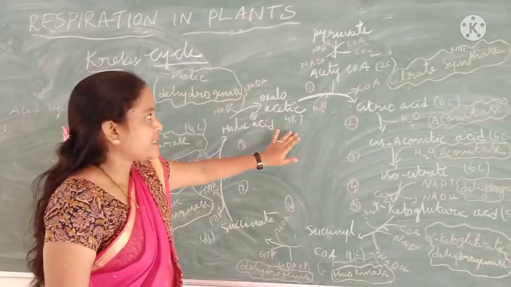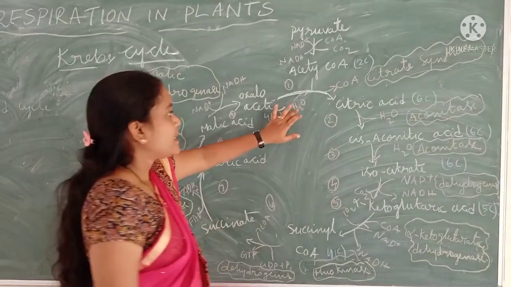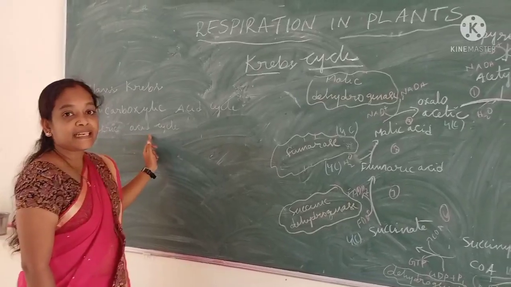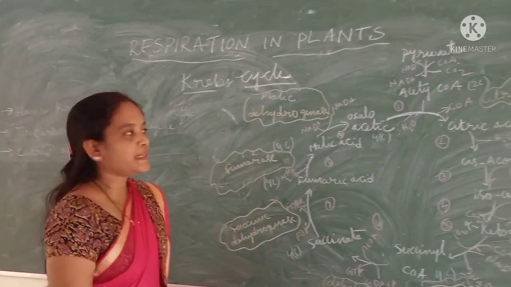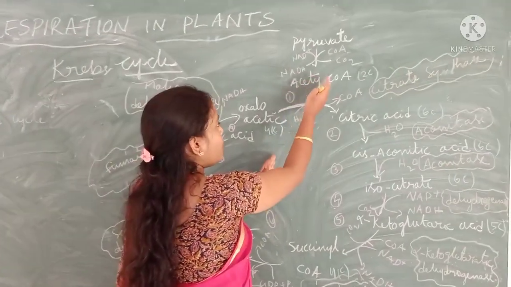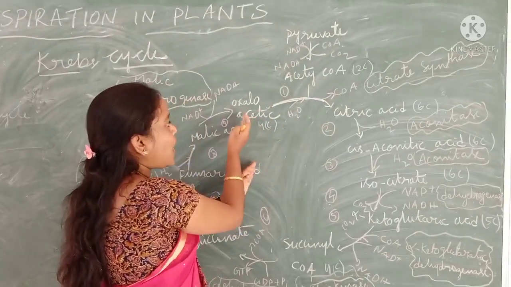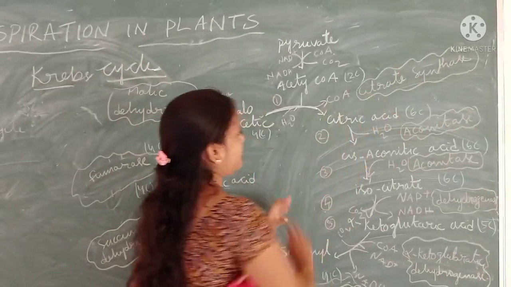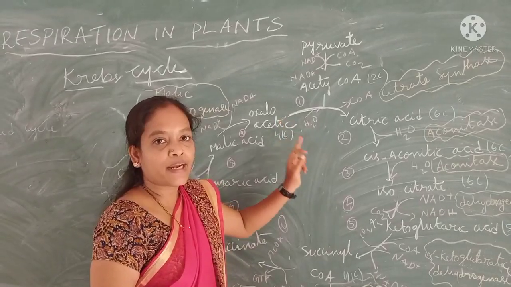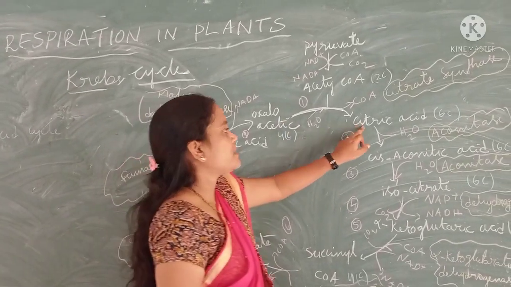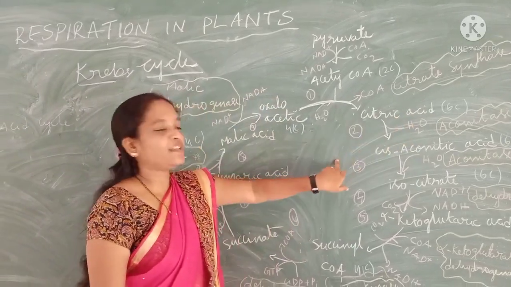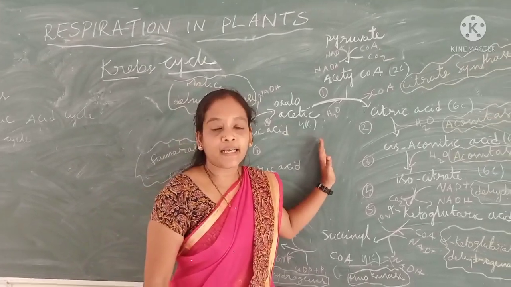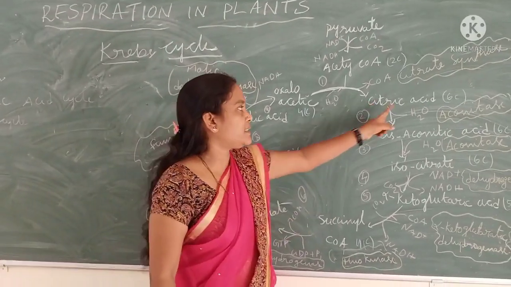Next, this is also called the citric acid cycle. Why do we call it the citric acid cycle? See here, acetyl-CoA combines with oxaloacetic acid and forms citric acid. The first stable product in the Krebs cycle is citric acid. That's why this cycle is also called the citric acid cycle. The first stable product is citric acid.